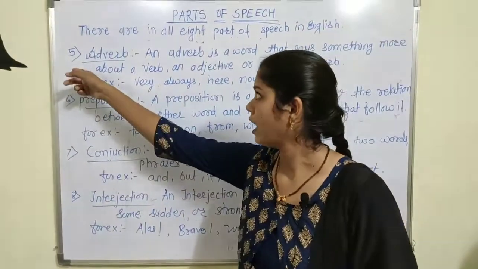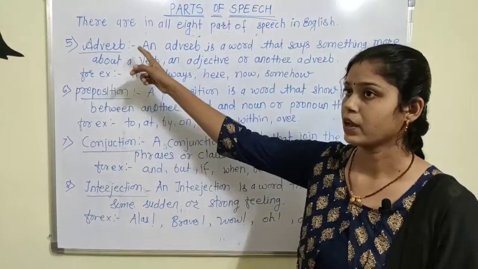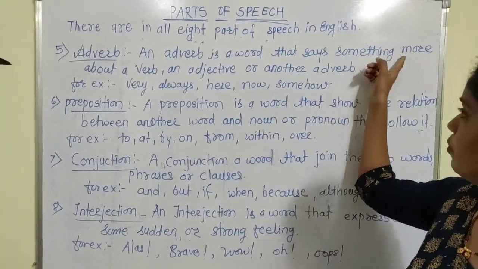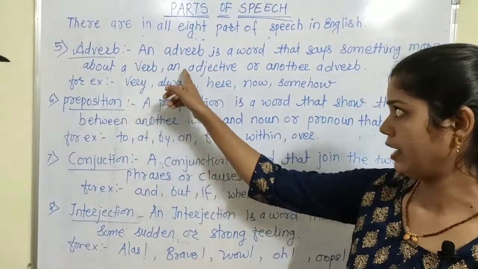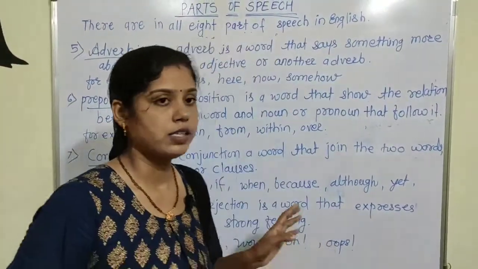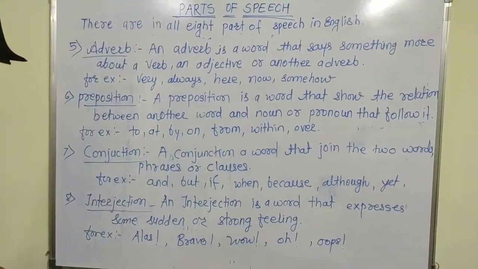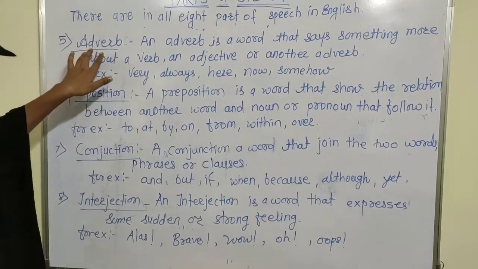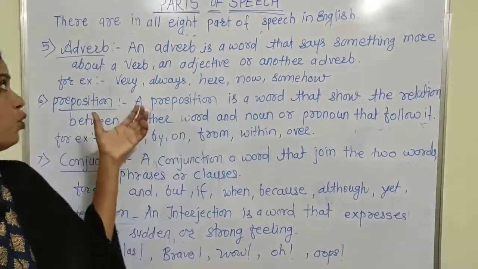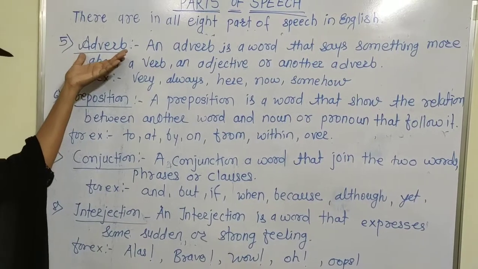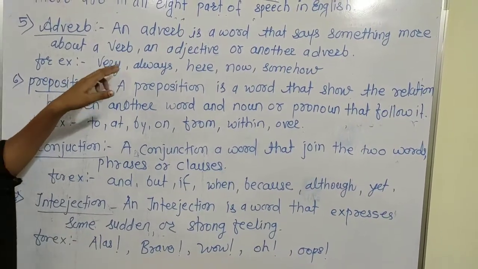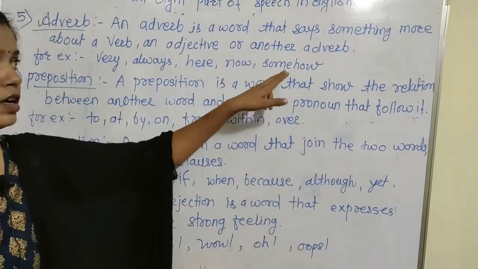There is a fifth part of speech in English, adverb. What is meant by adverb? An adverb is a word that says something more about a verb, an adjective or another adverb. There is a verb in all sentences and that verb is described by an adverb. Examples of adverbs are very, always, here, now, somehow.